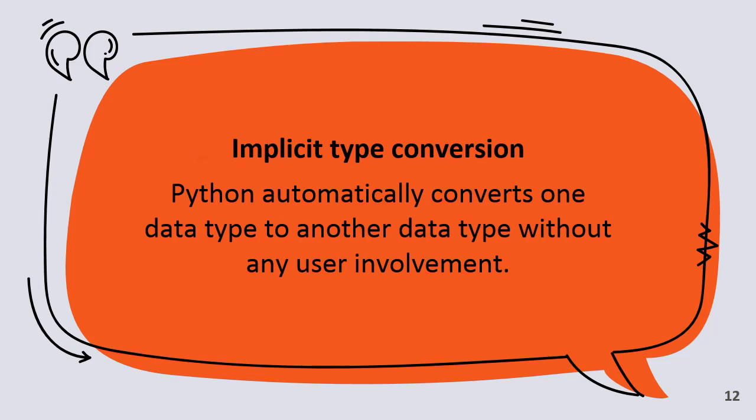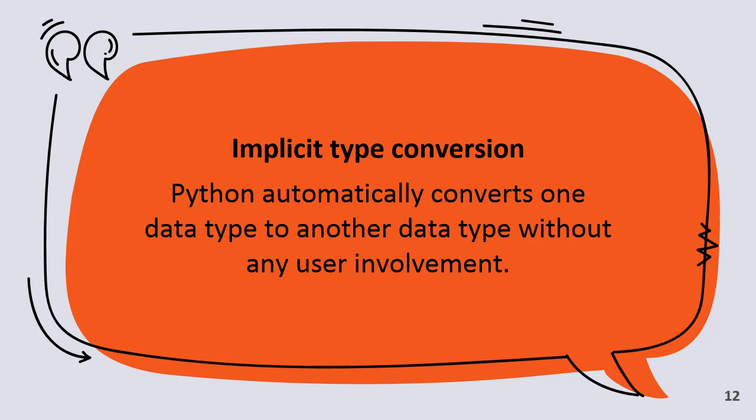First one, implicit type conversion. Python automatically converts one data type to another without any user involvement. There is no involvement from the user. Python automatically converts one data type to another data type. That is implicit type conversion. It is also known as coercion. It happens when data type conversion is done automatically by the interpreter and is not instructed by the programmer. There is no role for the programmer in this kind of type conversion.